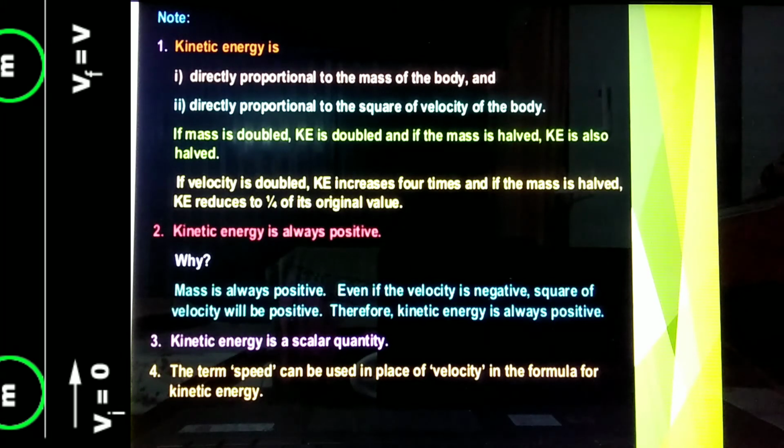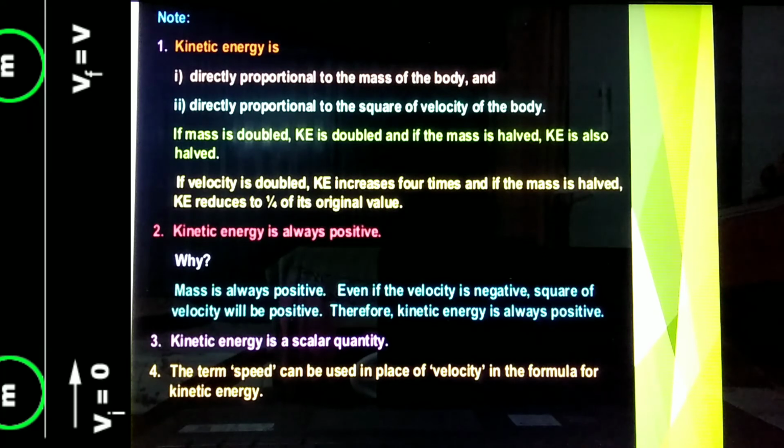If mass is doubled, kinetic energy is also doubled. And if the mass is halved, kinetic energy is also halved. If velocity is doubled, kinetic energy increases 4 times. And if the velocity is halved, kinetic energy reduces to one-fourth of the original value.